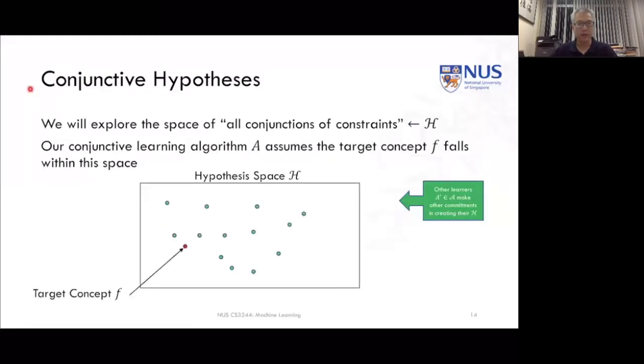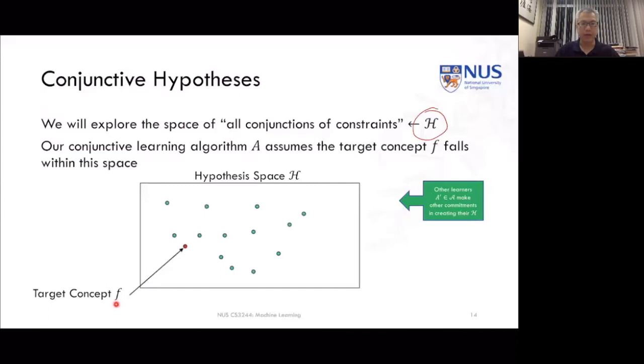So just to make it clear, when we're talking about conjunctive hypotheses, what we mean is that we have to take the conjunction of all constraints on all of the 6 attributes. And these are what we're going to denote as the hypothesis space for our current concept learner, okay? So our conjunctive learning algorithm that we've specified shortly is going to have to assume that the target concept actually falls within that space, so that our friend that we're trying to elicit drink preferences from actually has a target concept that can be represented as a conjunction of constraints.